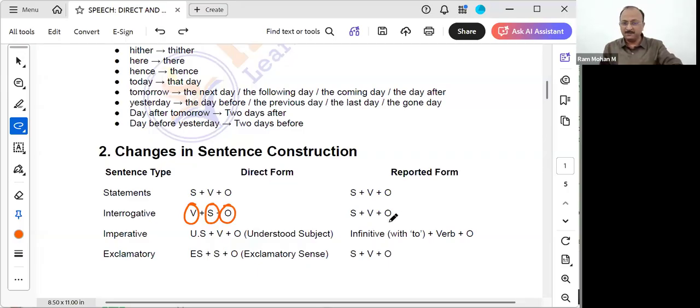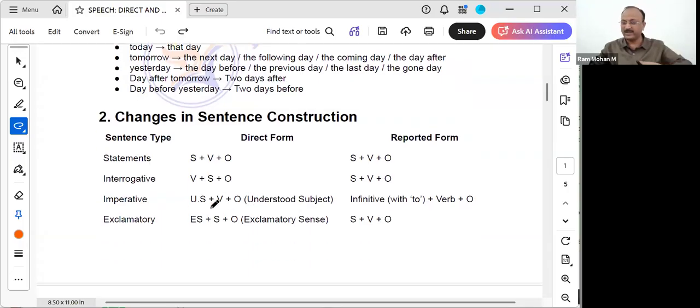See, next, in case of imperative sentences, an understood subject will be there. One by one I will give the detailed examples. Shut the door. You shut the door, we will not say. Shut the door. Whom am I telling? I am telling you. That is like ordering. Keep quiet. Whom am I telling? I am telling you to keep quiet. That is already understood. That you is an understood subject. Plus verb plus object will be there. This is the sentence, but sometimes this also will be used. But normally in the reported form, it will get converted to infinitive with to.